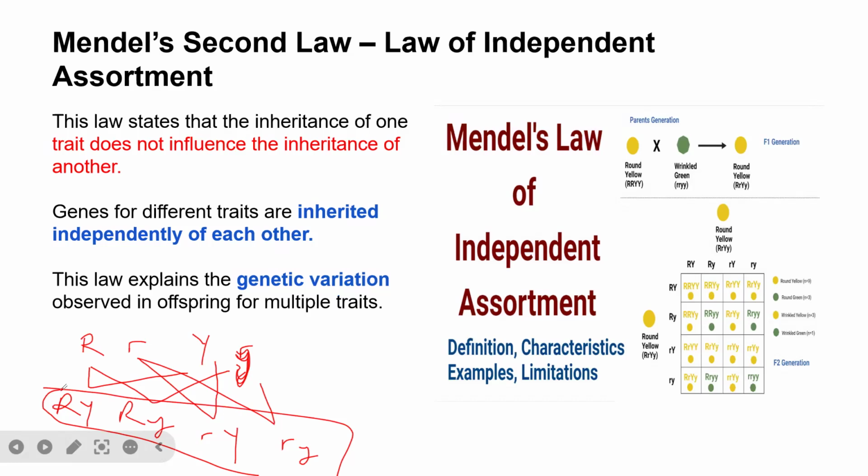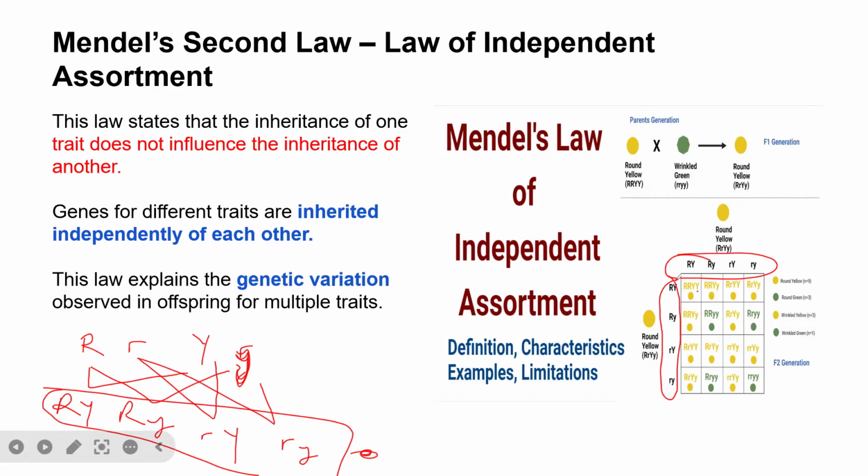So if you look at this, in the F2 generation, we are now going to take this. So look at this here. We have capital R, capital R, capital Y, capital R, small y. It means that we take the sum of this like this, if you look at it very clearly. And then we also have the same thing here vertically. So then we now demonstrate all this in a Punnett square.